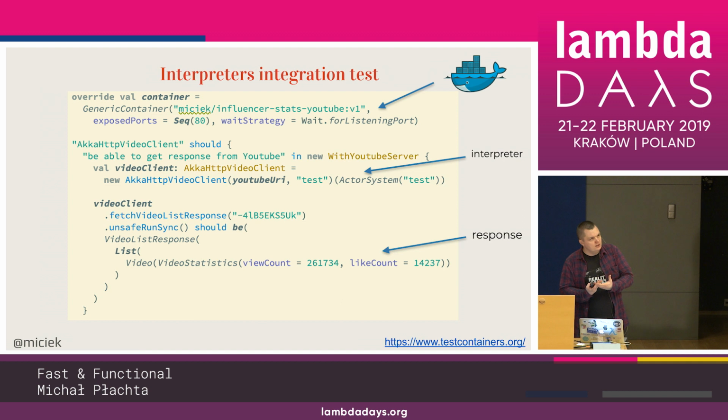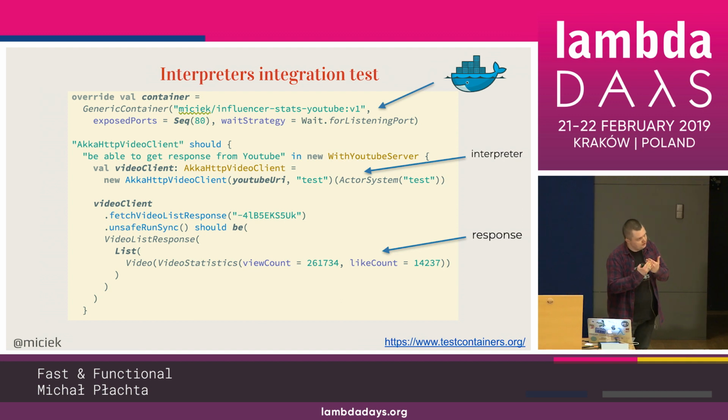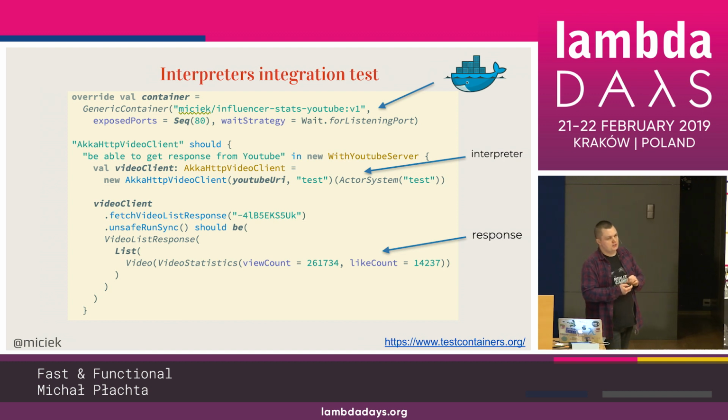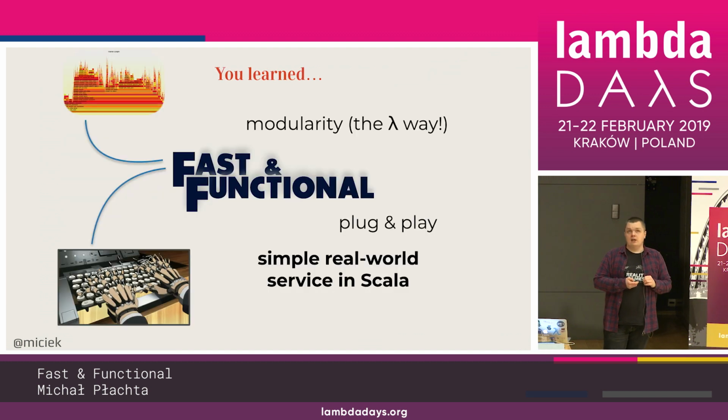We don't have to test any logic in the integration test. We're just testing the integration part, whether our interpreter really integrates well with this YouTube API. But we also have tests for Cassandra, for example, right? So interpreters for Cassandra with the particular production version of Cassandra that we are using in this kind of tests.